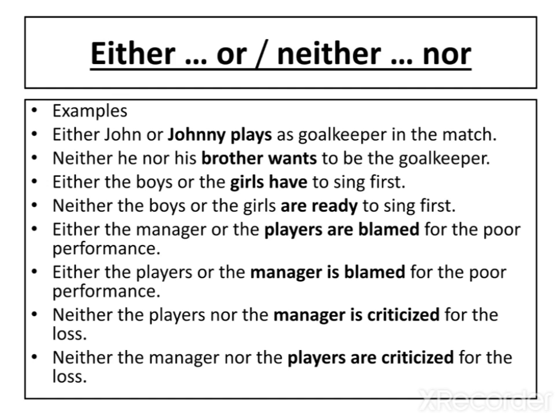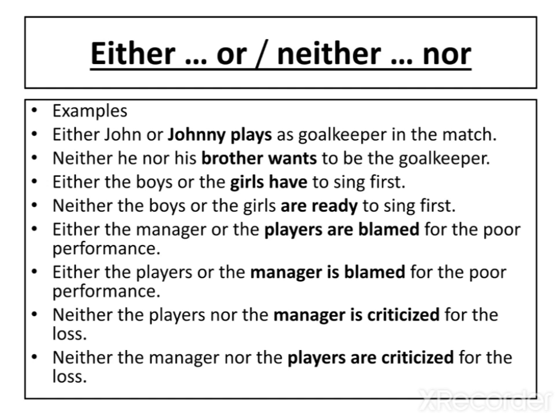Like, either the boys or the girls. So here you can see the nouns are plural, and with that they have used the verb have, which is plural. Understand? Neither the boys nor the girls are ready to sing first. Either the manager or the players are blamed for the poor performance. Either the players or the manager is blamed.